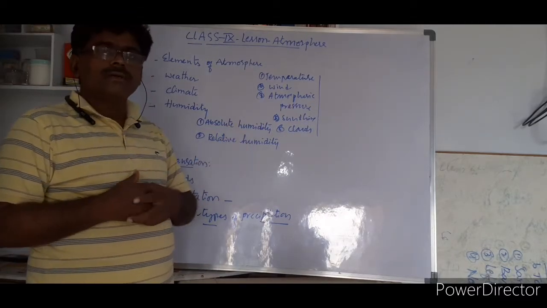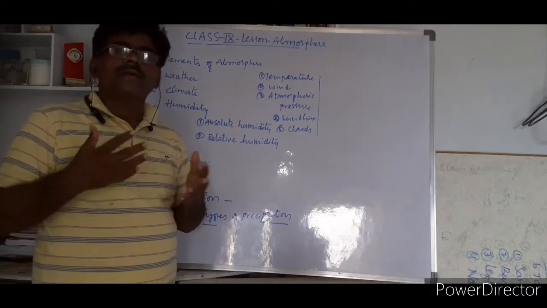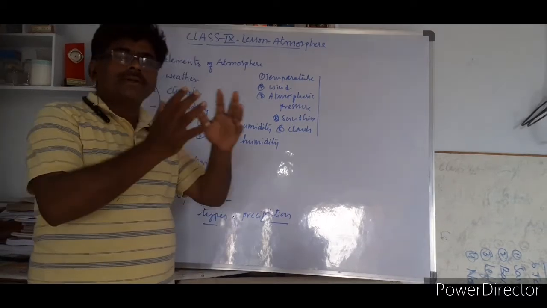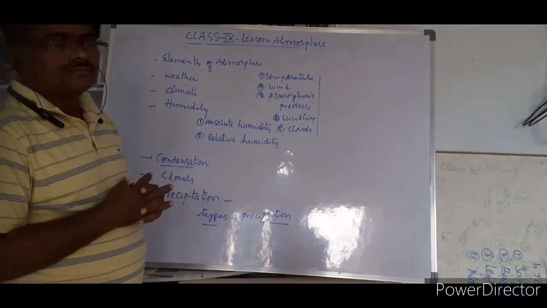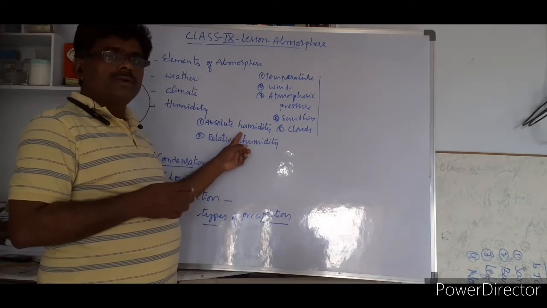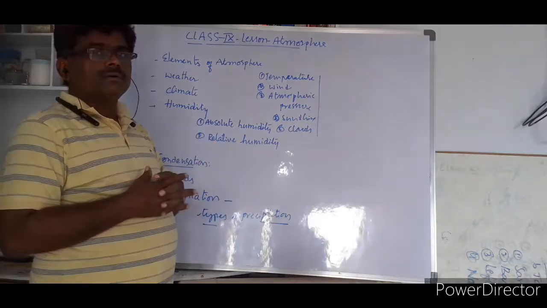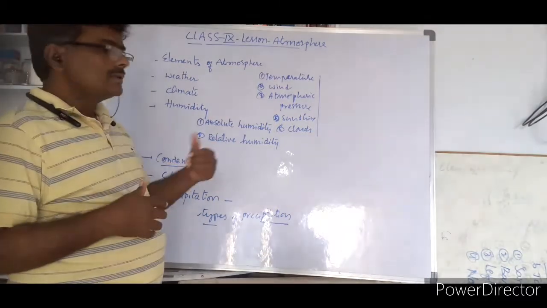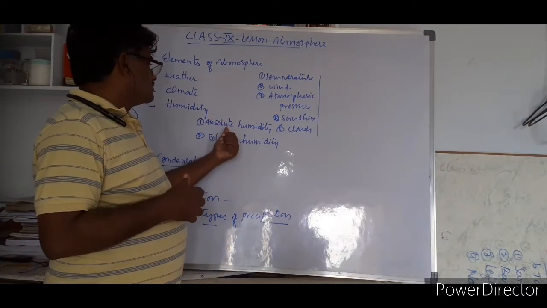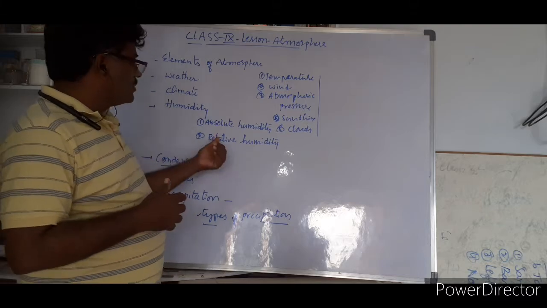Absolute humidity is the amount the air is able to take at a particular given temperature. Once again, how much water vapor air at a particular temperature is able to take is called absolute humidity. What is relative humidity?